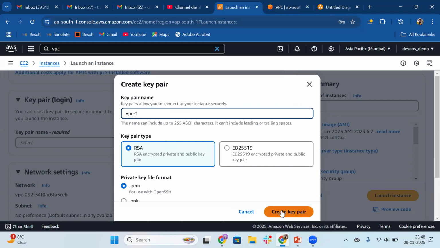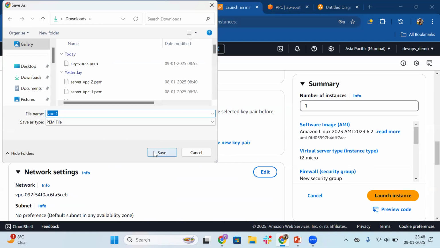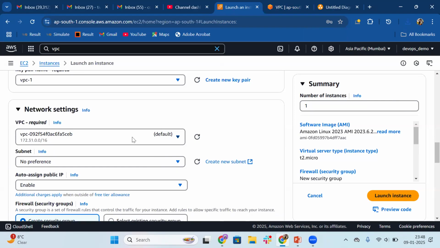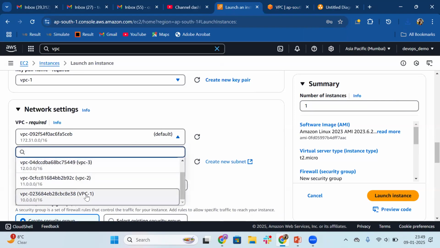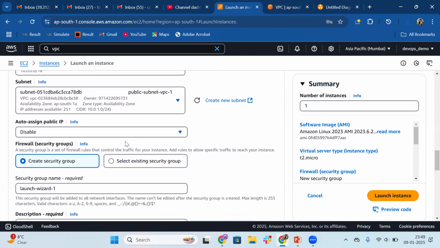Create key pair VPC1. Then for VPC1 I will have to save. Click on edit for the network configuration. Select VPC1. Subnet, we do have only one, that's why it has been already selected.